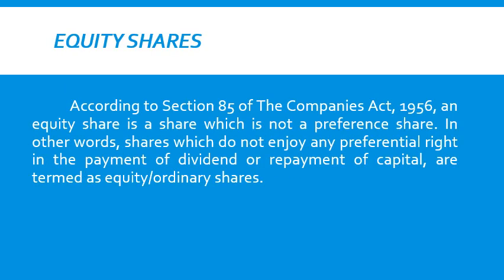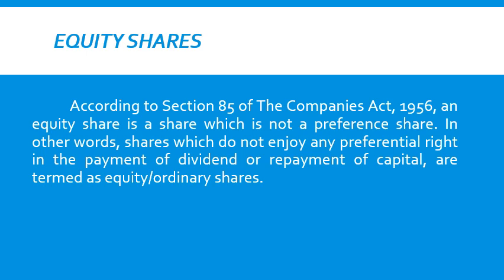And the second case is equity share capital. According to Section 85, the Companies Act 1956 defines an equity share as a share which is not a preference share. That's a simple definition for equity share capital. So all those shares which are not preference shares will be equity shares.